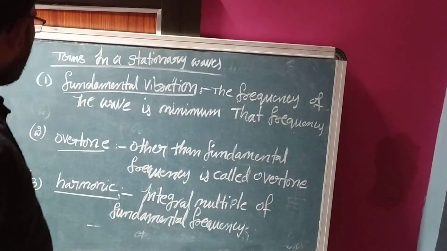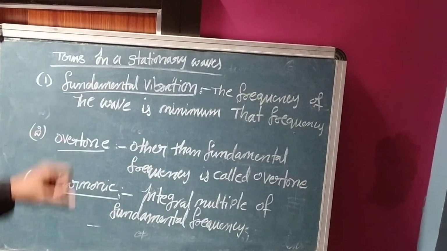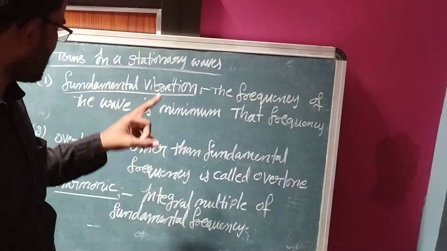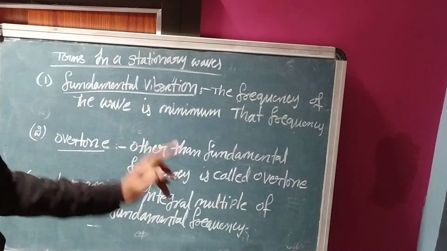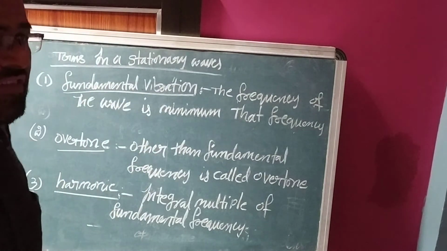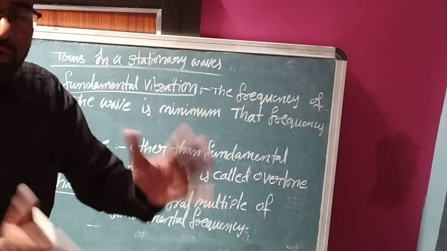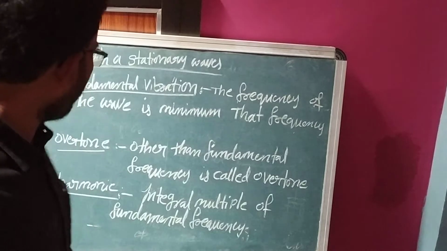So these are terms used in stationary waves. What are the terms used in stationary waves? One is the fundamental vibration or fundamental frequency. Another one is overtone. Third one is harmonic. What is the fundamental vibration? The frequency of the wave is minimum. With the frequency of the wave minimum, that frequency is called fundamental vibration or fundamental frequency.